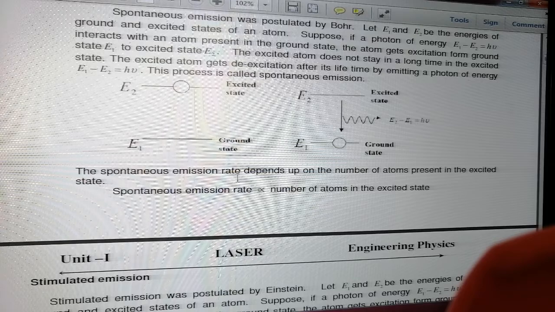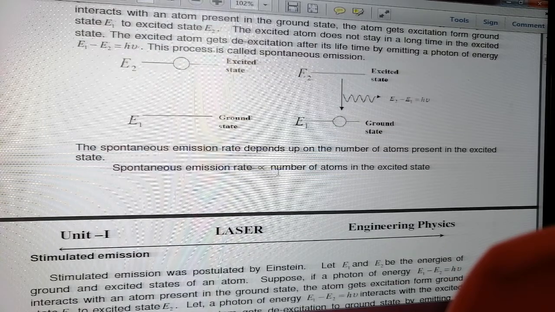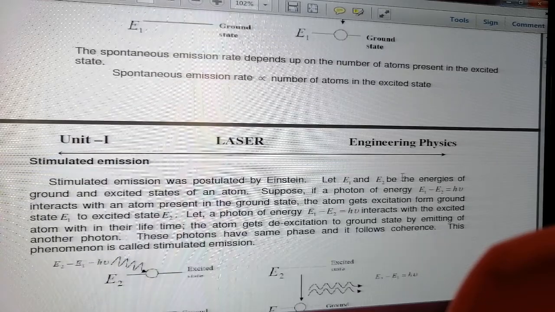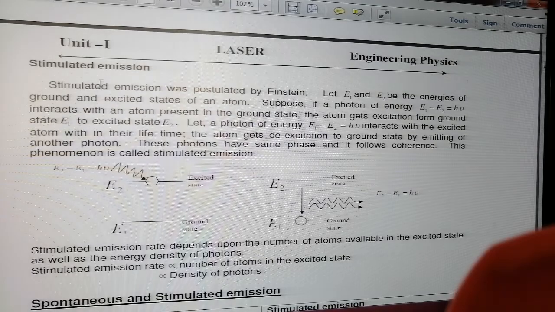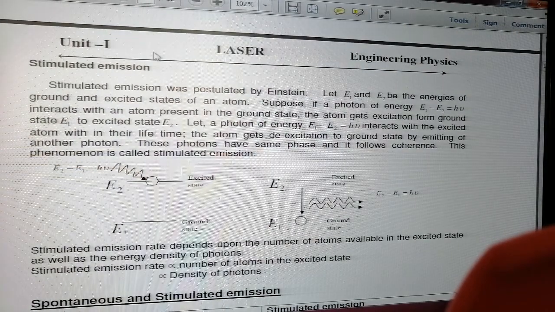This spontaneous emission rate depends upon the number of atoms present in the excited state. Therefore the spontaneous emission rate is proportional to the number of atoms in the excited state. Next is the third process which takes place whenever electromagnetic radiation interacts with matter, the stimulated emission.